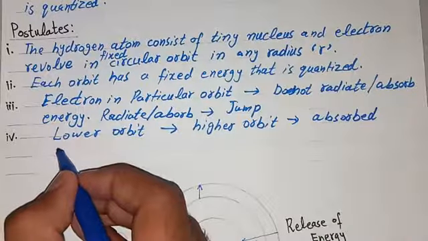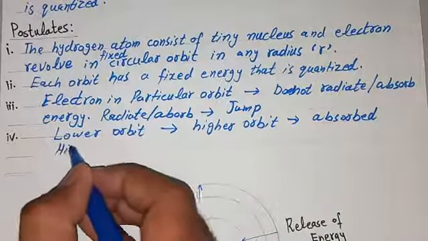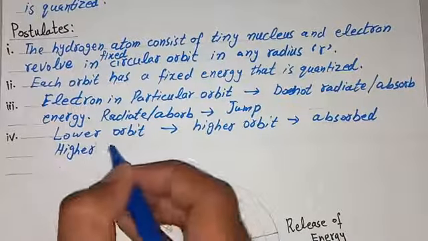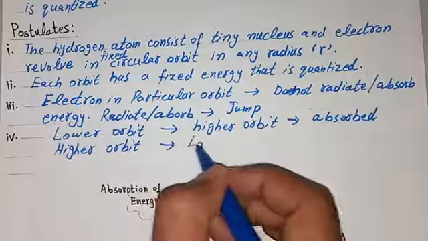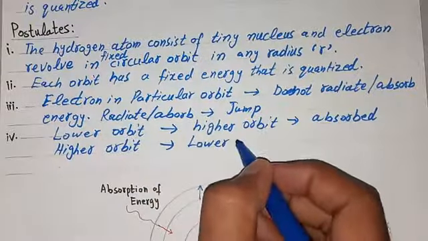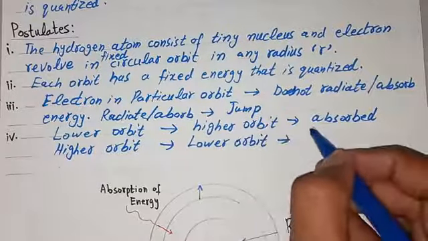And when an electron jumps from a higher orbit to a lower orbit, then energy will be released.